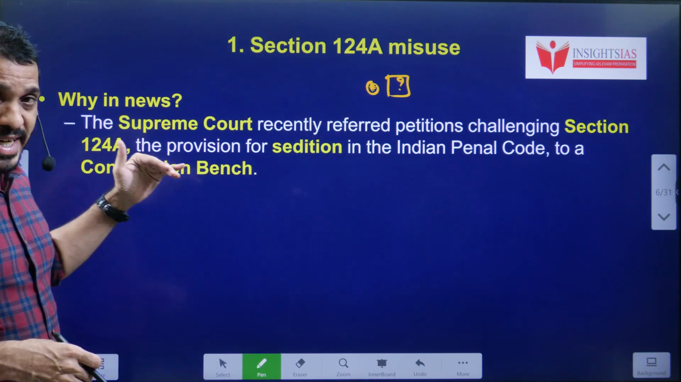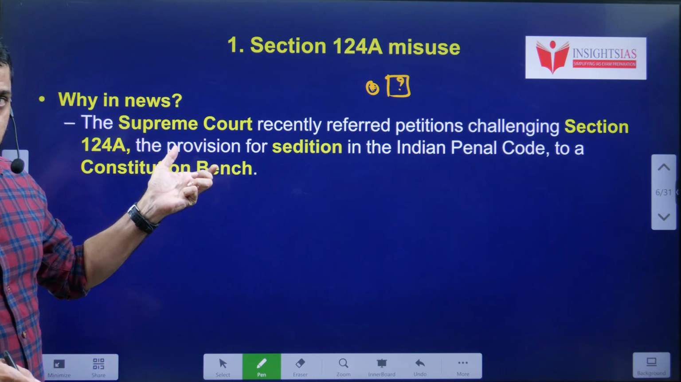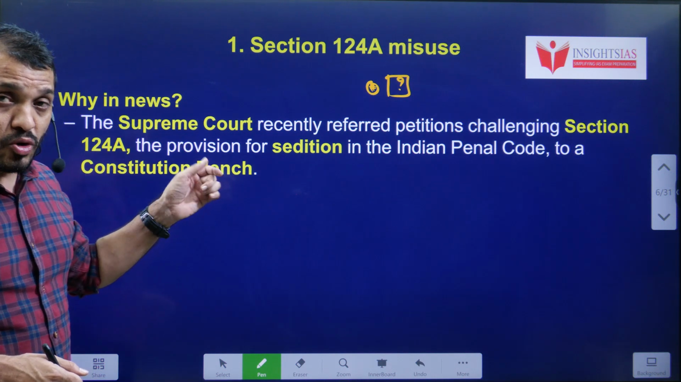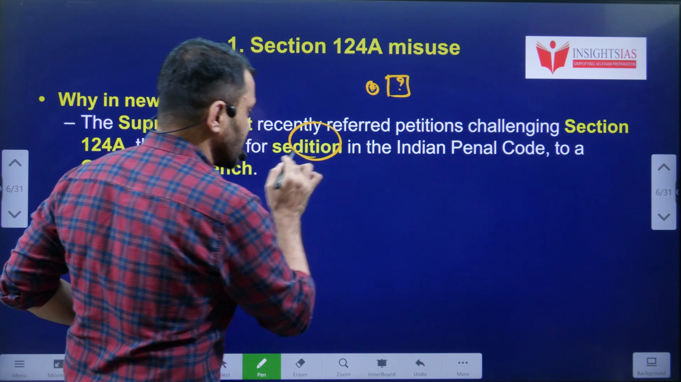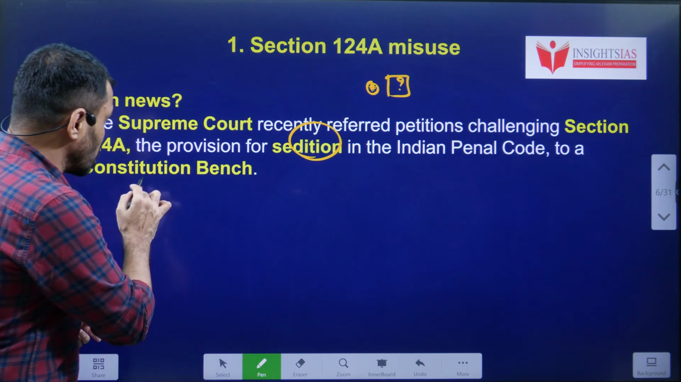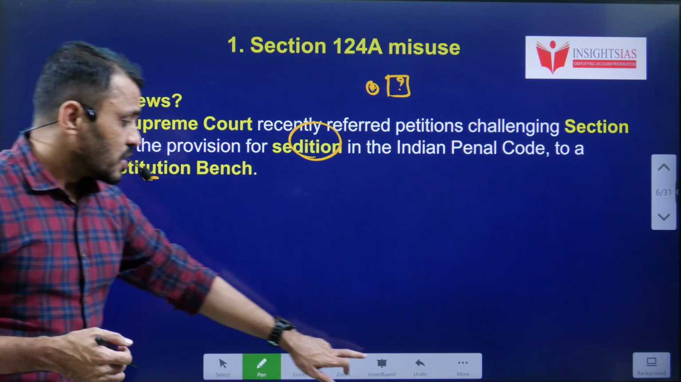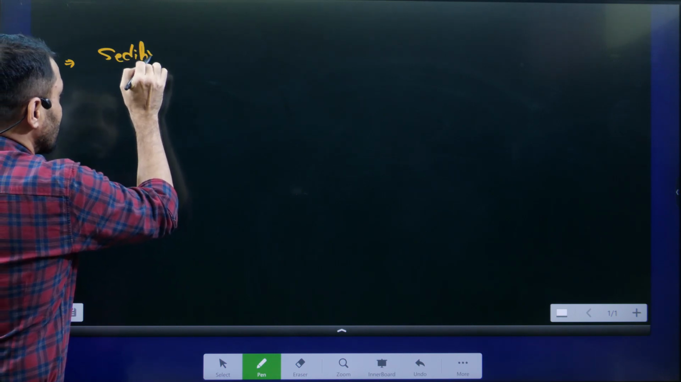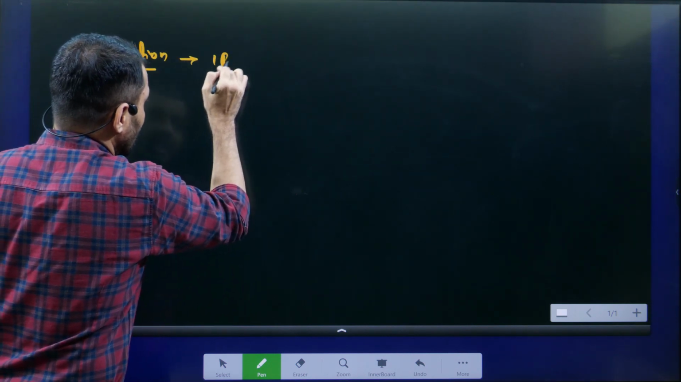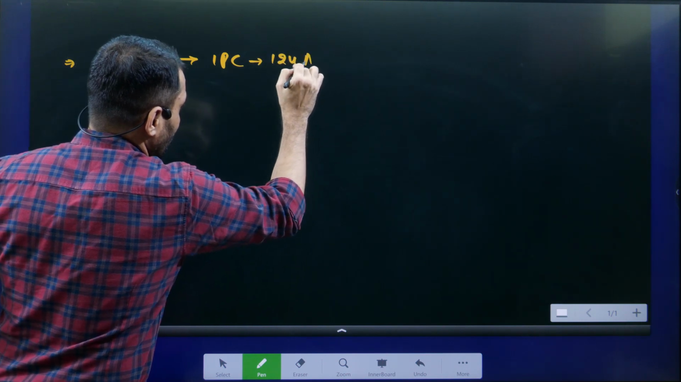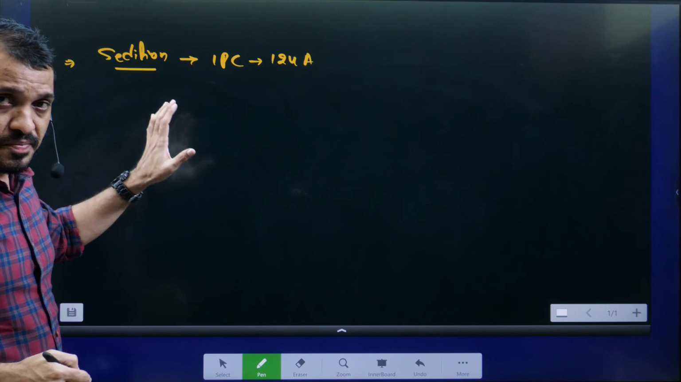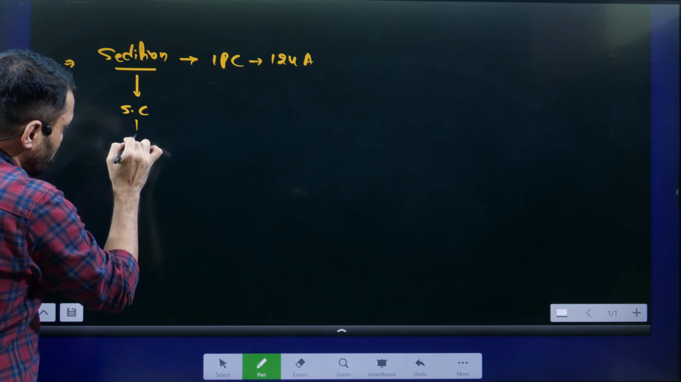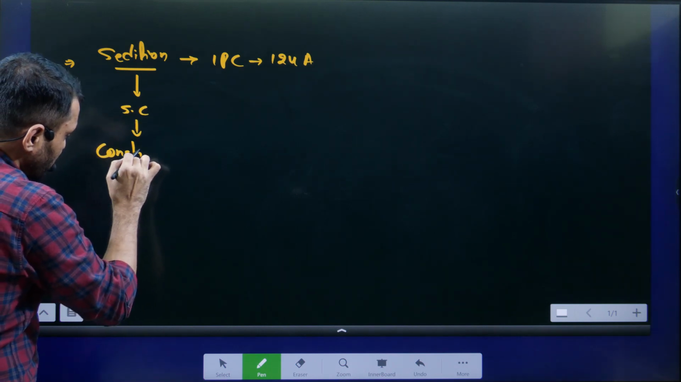So now the context. First we will discuss. Recently, while dealing with the petitions challenging sedition, the Supreme Court referred all these petitions related to sedition to a larger constitutional bench. Here you have to understand, sedition is present in the IPC under Section 124A. Under Section 124A, sedition. That you have to understand. And now all the cases on sedition are referred by the Supreme Court to a constitutional bench.